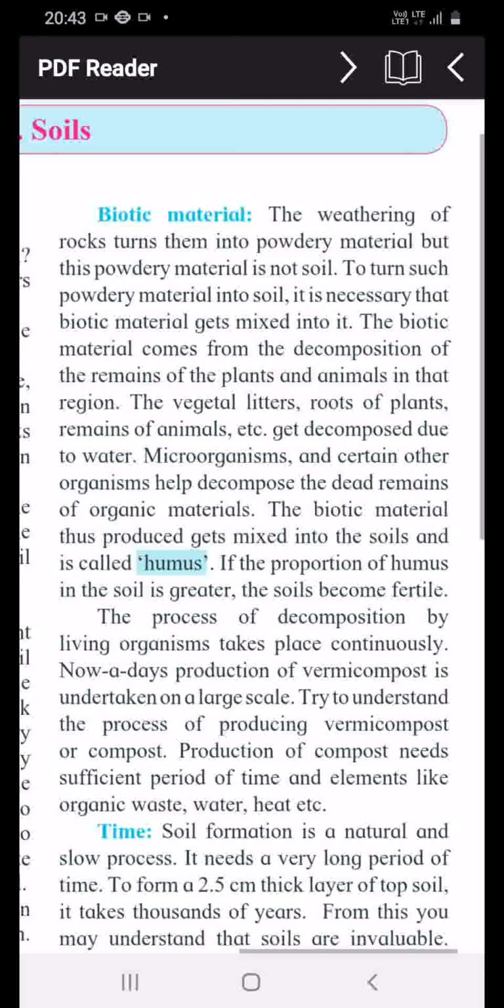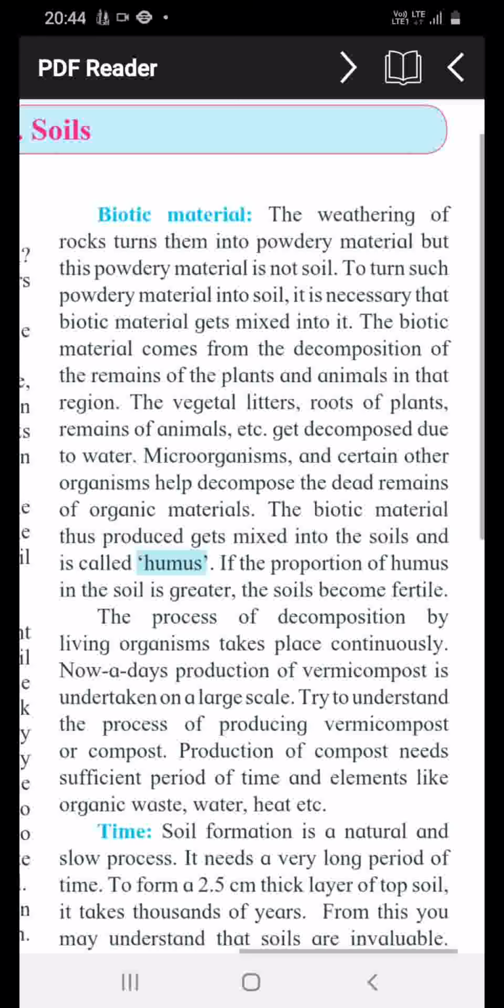The remains of plants and animals in that region, the vegetal litter, roots of plants, remains of animals, etc., get decomposed due to water. Microorganisms and certain other organisms help decompose the dead remains of organic materials. The biotic material thus produced gets mixed into the soil and is called humus.